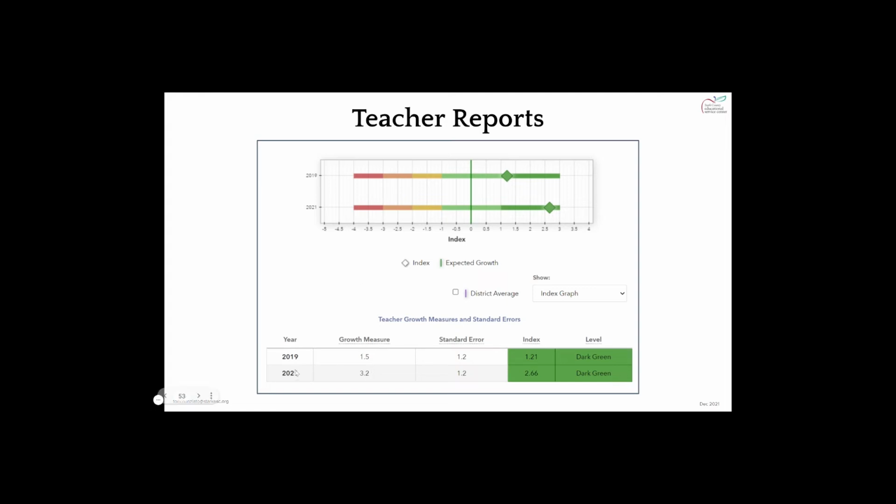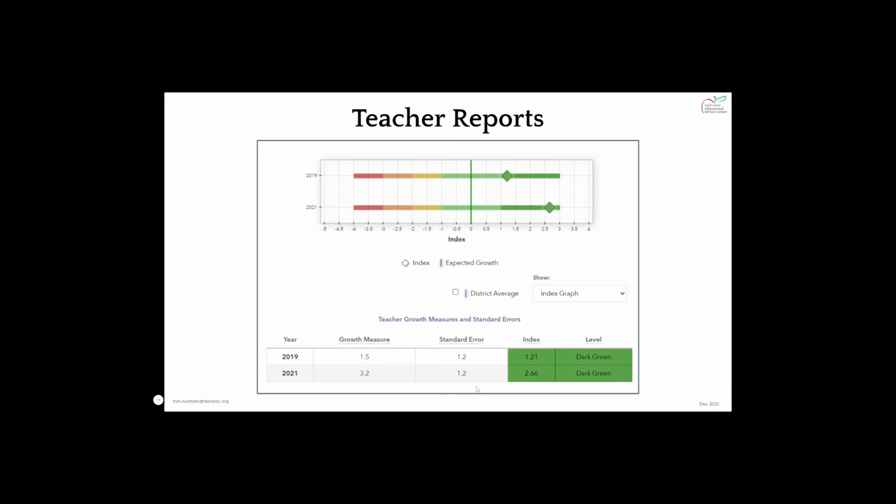Down here, you'll have the years again. Again, 2020 was the pandemic year on which we did not test. You have your growth measure. You have your standard error. Your index is your growth divided by your standard error and represents the colors. These numbers will not work out mathematically exactly because we have some rounding based on the analytics.